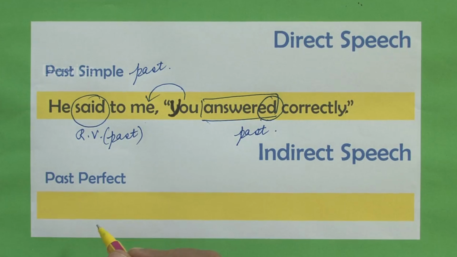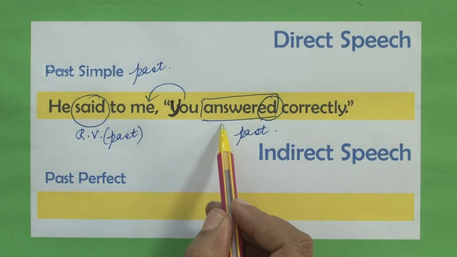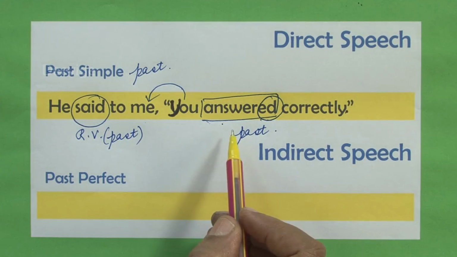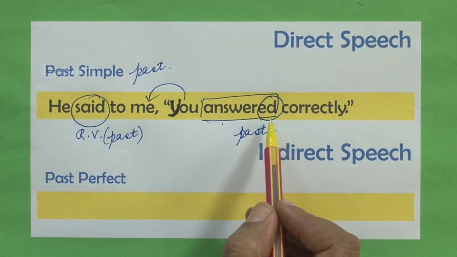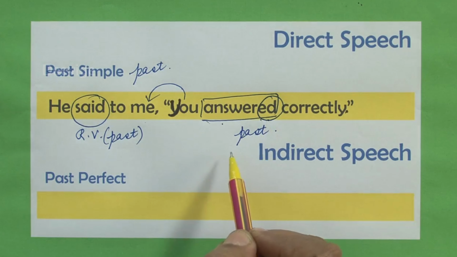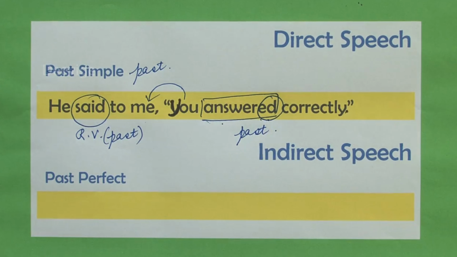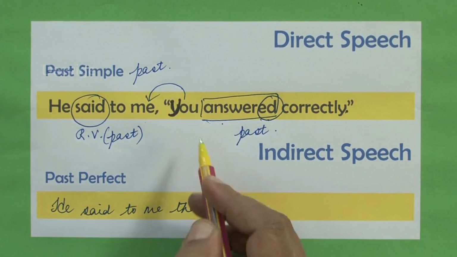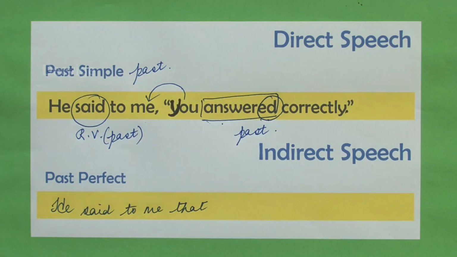So let's write it in the indirect speech. So you are going to change it into past perfect. Why are you changing it into past perfect? Because our answered is already in the past tense. So if the sentence given to us is already in the past tense, it has to change to past perfect. So he said to me that, now you is actually a reference to me, so that you is going to change to I. So he said to me that I, now which is the word which indicates past perfect?